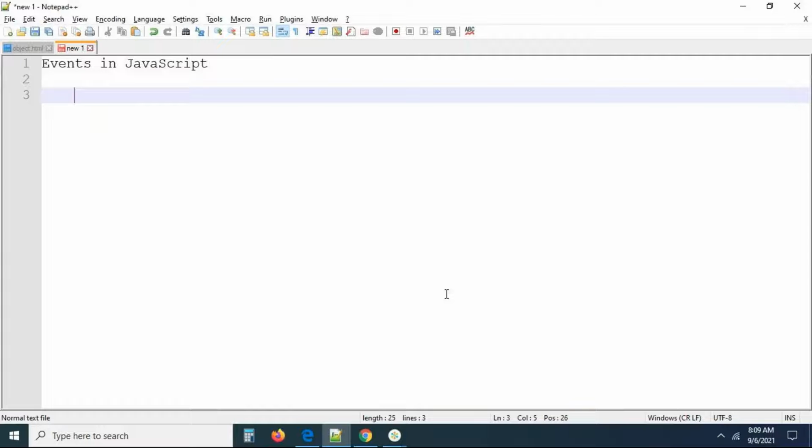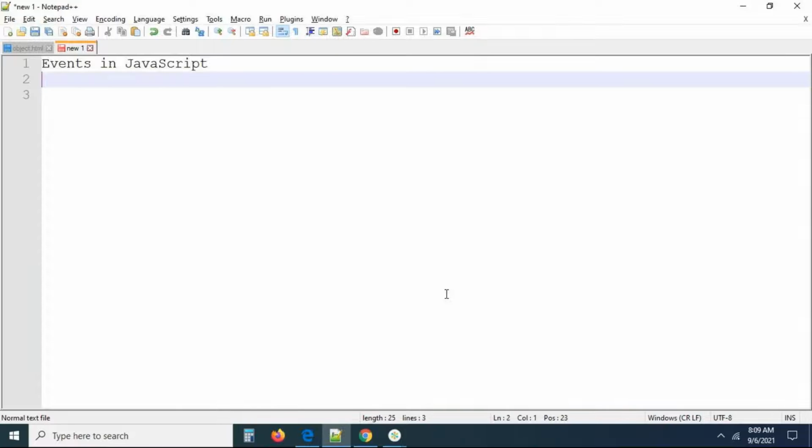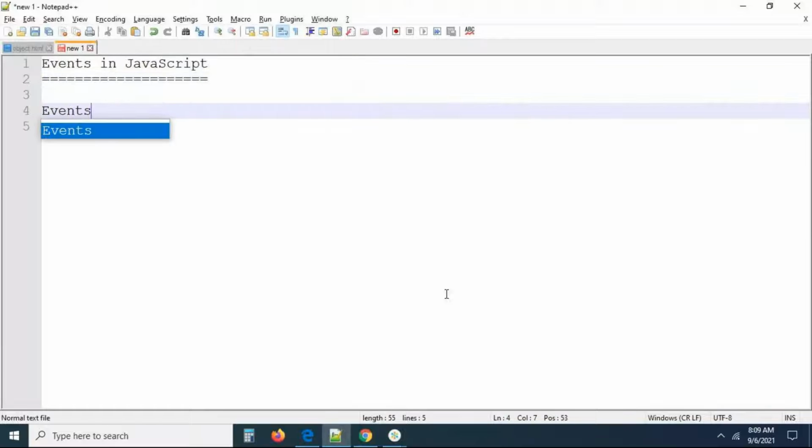Okay, so let me continue the events in JavaScript. This is also one of the important concepts, guys. That is nothing but events in JavaScript, and it is mostly used, with maximum interactions. Why is JavaScript used? JavaScript is used for providing interactions on a web page. We know that. How can we provide interactions on a web page? By using events only.